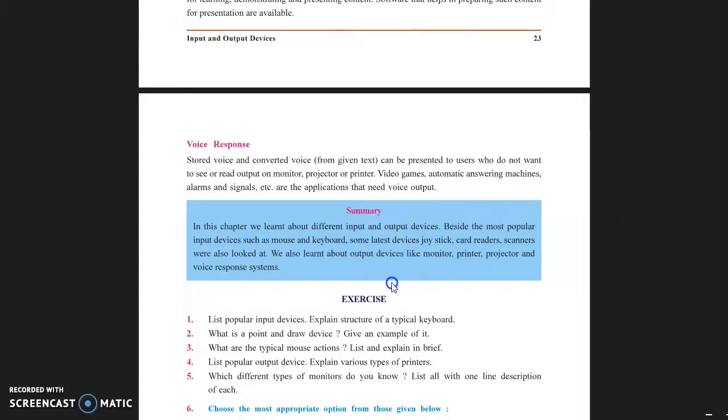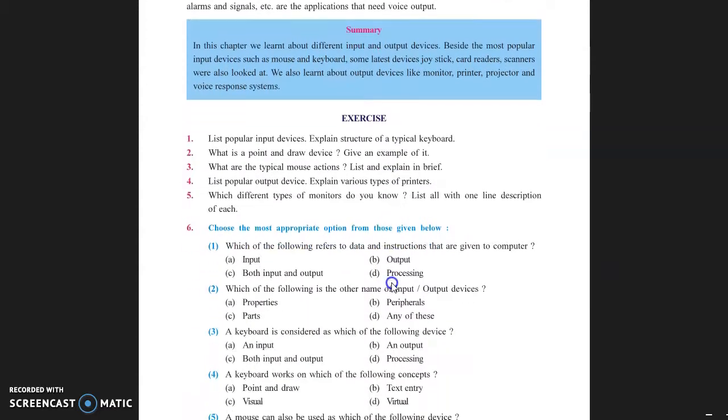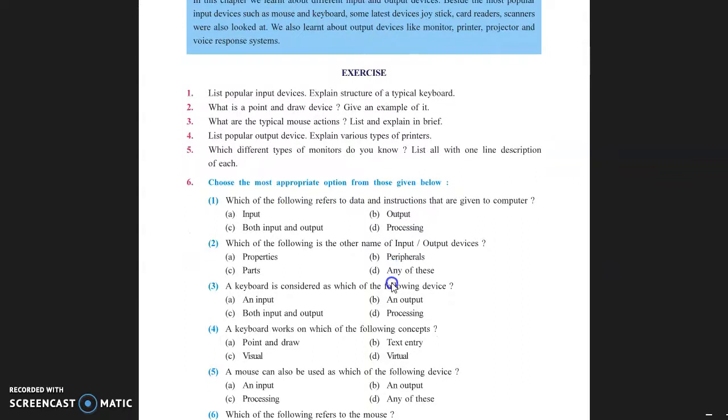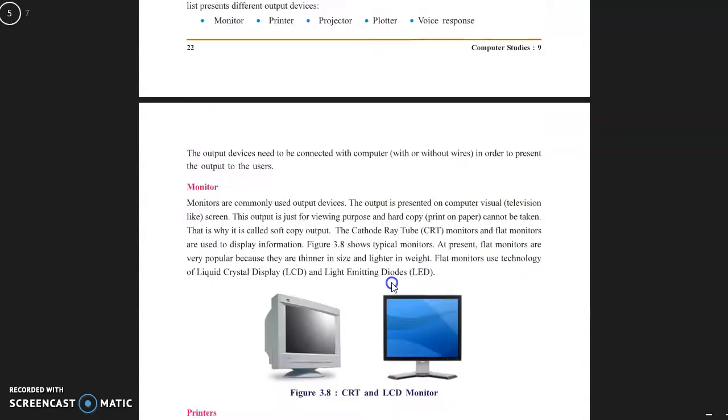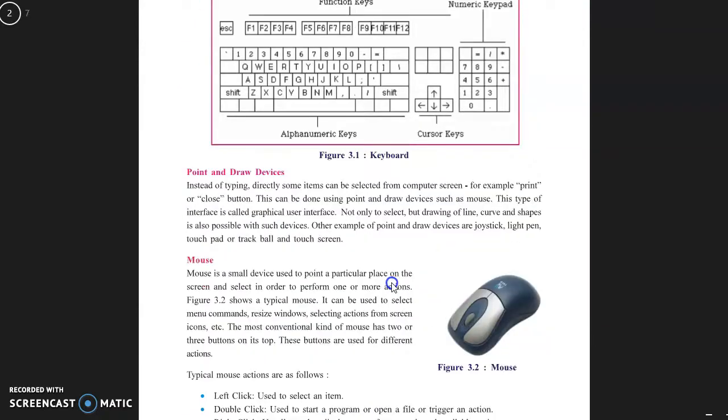Now as usual, like the first two chapters, we also completed the question answers of this chapter. There are two types of question answer. First one is descriptive. List popular input devices. Explain the structure of typical keyboard. You know very well the list of popular devices are keyboard, mouse, joystick, barcode reader, etc. And explain the structure of the typical keyboard. What is the structure of the keyboard? The image is there. See, the answer of this question is this image. Draw this image. This is the structure of the keyboard.